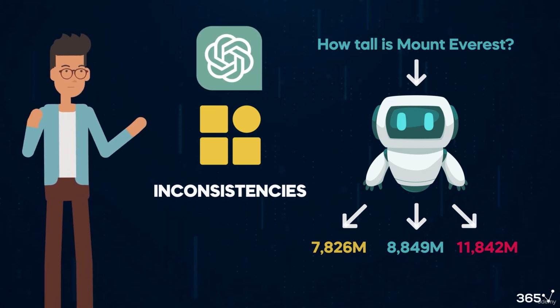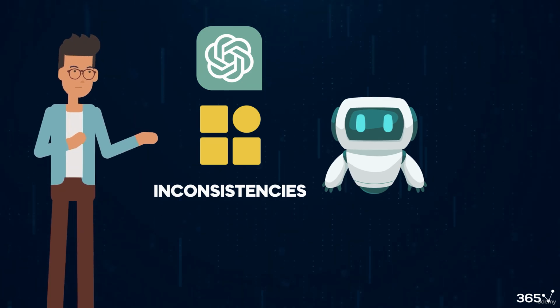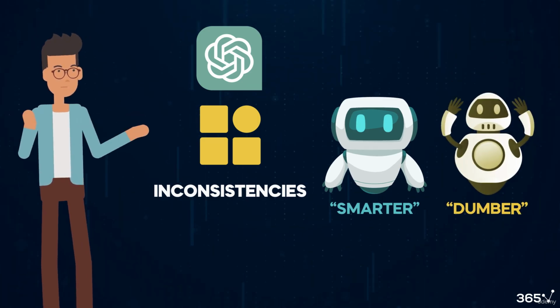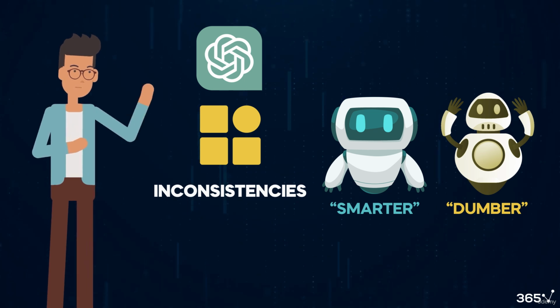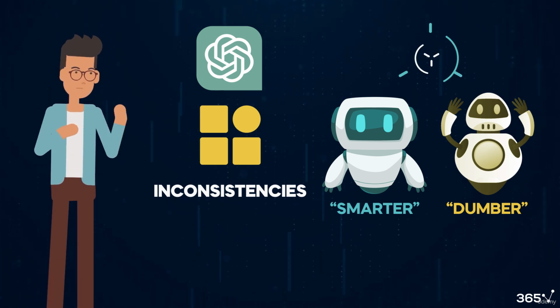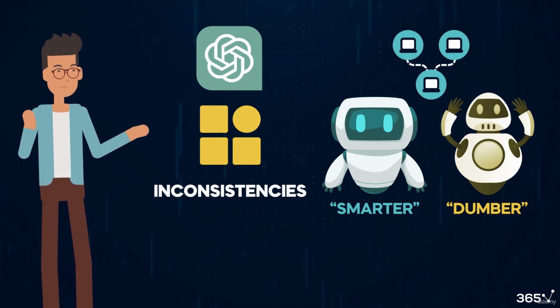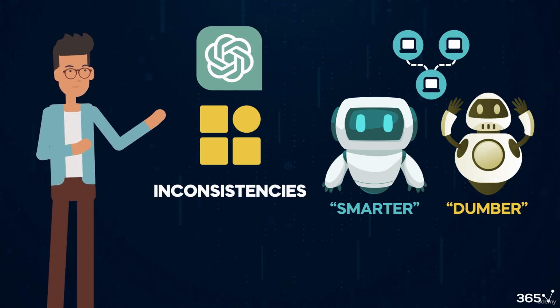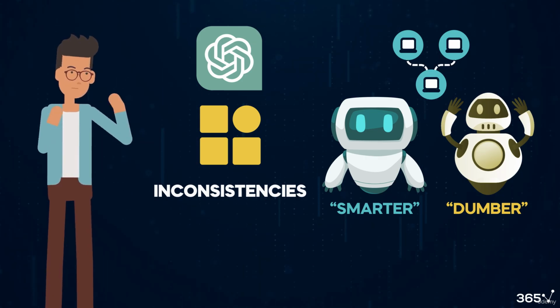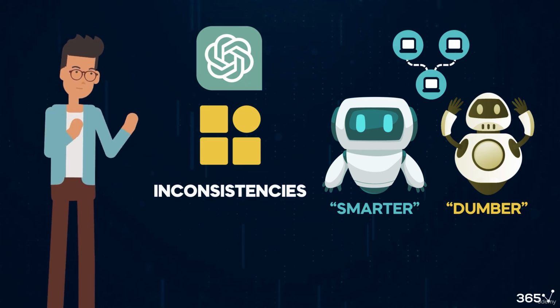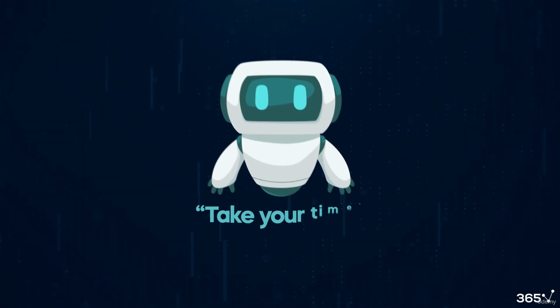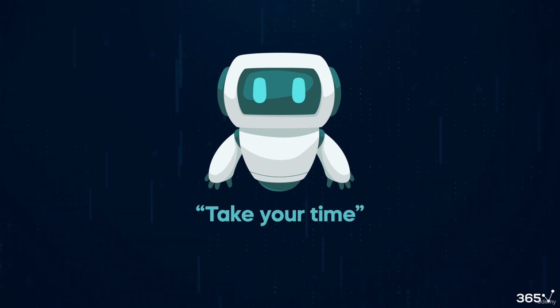Especially when ChatGPT first came out, it felt like the AI was smarter in specific sessions and dumber in others. This is due to variations in the hardware used to run the model, or other uncontrollable factors, primarily when the model is hosted externally. One unproven way to reduce inconsistency is by instructing the AI to take its time.